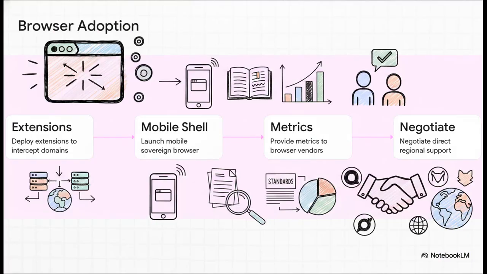The roadmap actually outlines a specific strategy to eventually get major browser vendors on board. It starts with a grassroots approach, deploying browser extensions and mobile sovereign browser shells with offline caching that natively resolve these custom domains, effectively bypassing that search loophole altogether. As usage scales up, the strategy shifts to providing hard usage metrics and open standard documentation. This gives them the leverage to negotiate direct regional support with major browser vendors. It's very similar to how domains like .onion or ENS eventually gained wider global recognition over time.